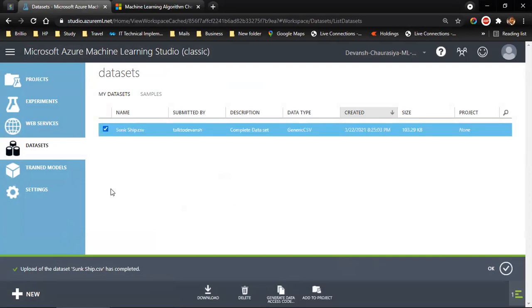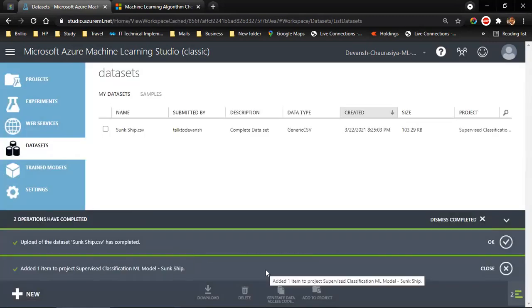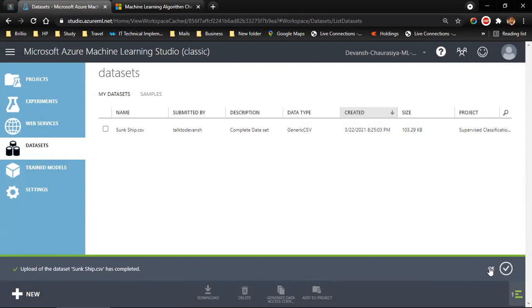Now I can check this. I can download it, I can delete it, generate a data access code, add to a project, or I can just click on OK. I want this data to be associated with the project that we have created, so I click on add to project. Which project? I have only one project. So I click this and click on the tick mark. Done. So added one item to project supervised classification ML model Titanic. I close it.